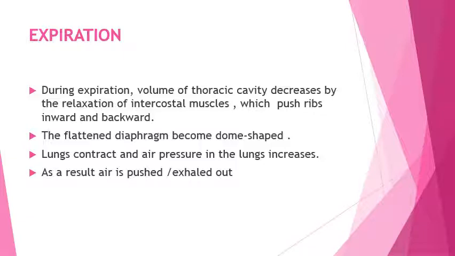So this is just the opposite of inspiration. The flattened diaphragm becomes dome-shaped, the lungs contract and the air pressure in the lungs increases. Now the volume decreases and the pressure increases. As a result, the air is pushed out, or exhaled.